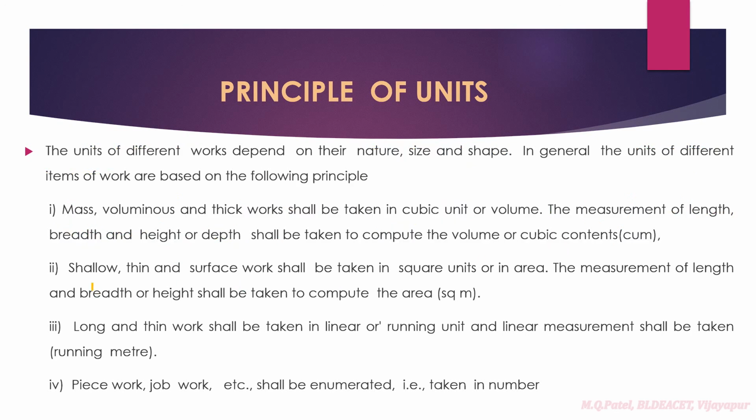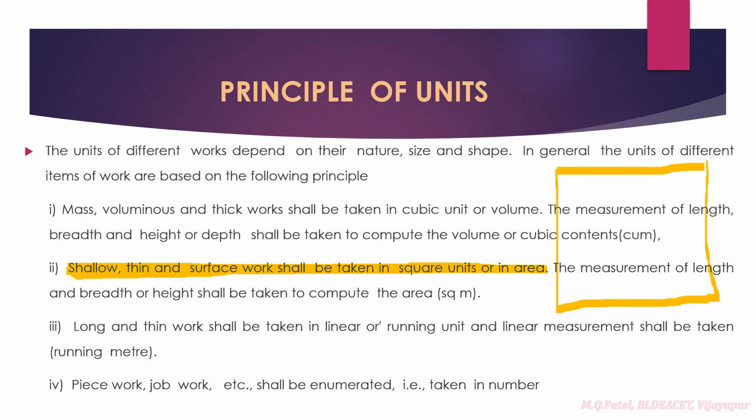Some works are shallow, thin and surface works, which have to be measured in square units, that is, we measure the area. An example of this is plastering. If you take any wall, for plastering we are going to measure the area of the plastering.